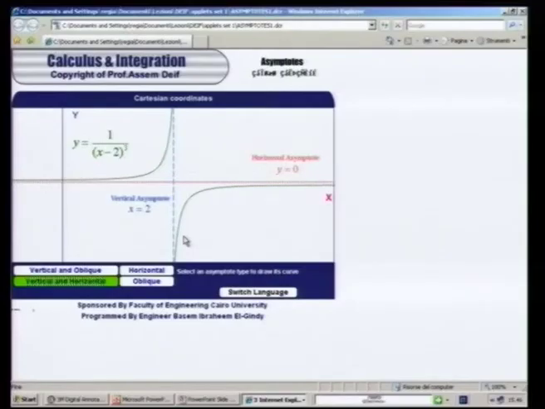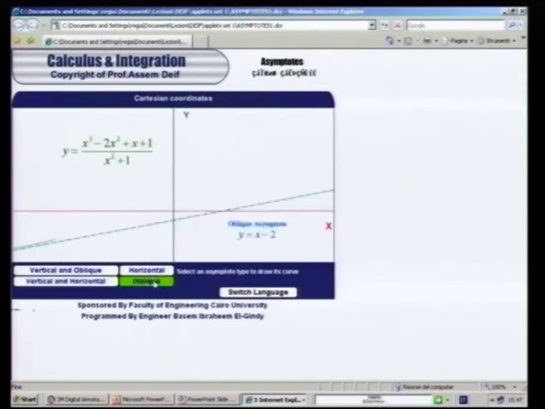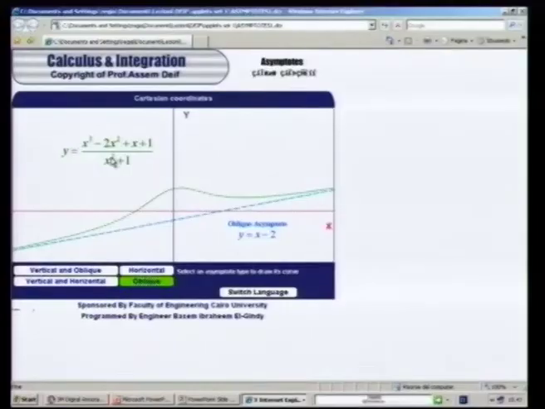This one here, you have a vertical and horizontal asymptote. You have a vertical asymptote at x equal to 2, and you also have a horizontal asymptote. When you take the limit when x tends to infinity, you get 0. And sometimes you only have a horizontal asymptote like the one we saw before. This is a horizontal asymptote. Of course, had we put x squared minus 1 here, then you would have an oblique asymptote along with a vertical asymptote.